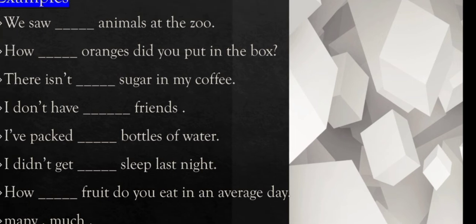The next is, how dash fruit do you eat in an average day? If we use many, the sentence will be: how many fruits do you eat in an average day? Or if we use much, the sentence will be: how much fruit do you eat in an average day? So which word is more suitable in this sentence? That word is much. So let's see the other exercise.